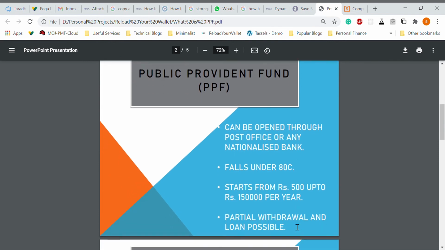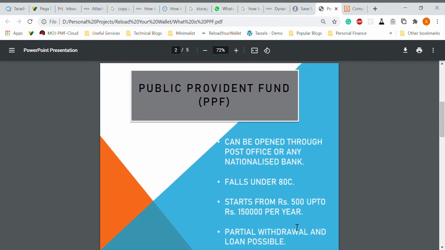Then we'll see how it can be opened. You can open it through the post office. You need to fill a form called Form A and submit some documents like Aadhaar, PAN card and other documents, and then it can be opened. Otherwise, if you have an account with any bank like ICICI or HDFC Bank, you can open the PPF account directly through the app or through internet banking.